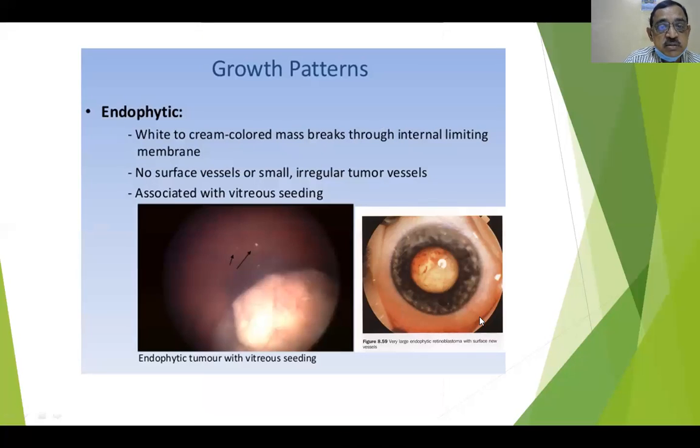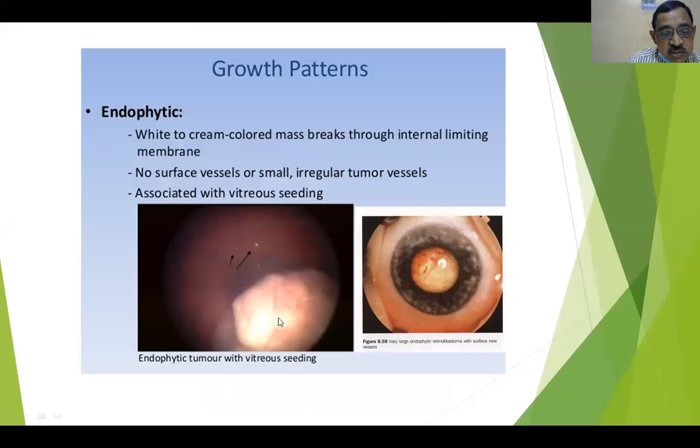And so the growth patterns, either it can be an endophytic growth or an exophytic growth. Endophytic growth looks like a white to cream colored mass that breaks through the internal limiting membrane of the retina. Surface vessels are small, and small irregular tumor vessels can also be seen sometimes.